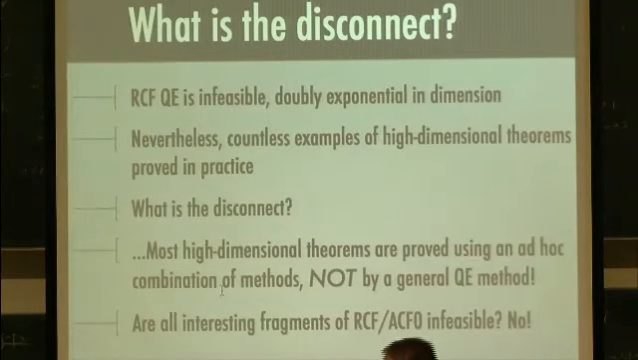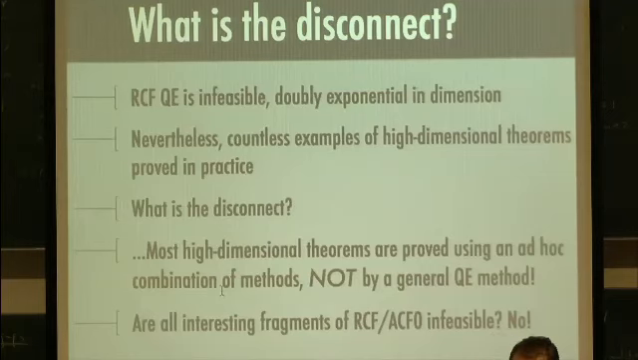So on the one hand, we now have that real quantifier elimination is hard, right? It's inherently doubly exponential in the number of variables. Yet there are countless examples in mathematical and engineering practice of high-dimensional real closed field problems being solved. So what's the disconnect? Well, one explanation is that most high-dimensional theorems proved in practice are, of course, not proved